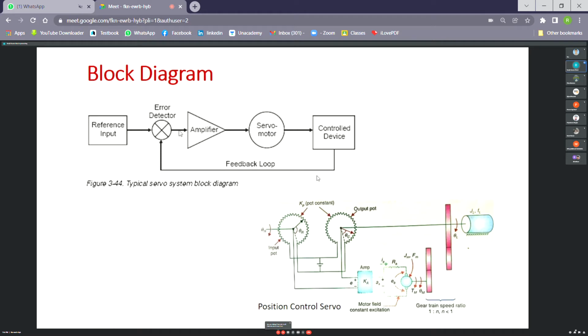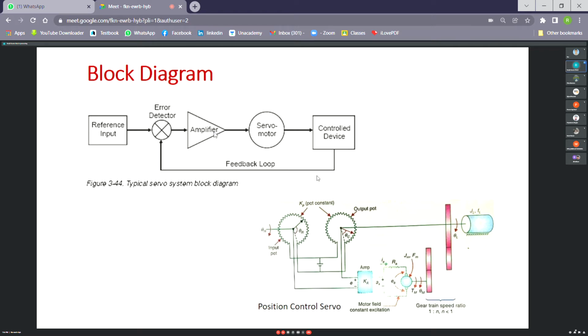And the control output from the proportional controller can be amplified, because the controller gives a signal. It cannot give power supply. So we have to amplify that signal to a power level so that it can drive the motor.